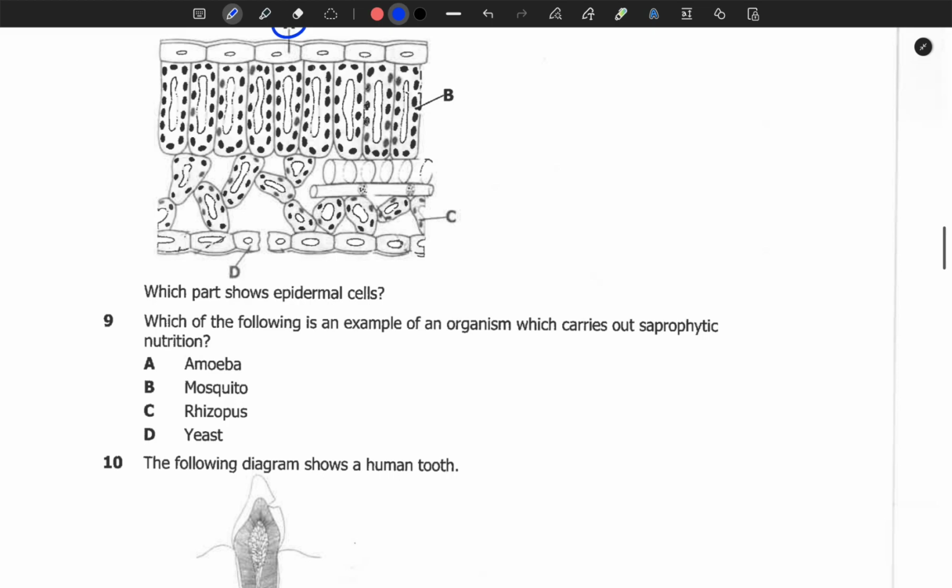Which of the following is an example of an organism which carries out saprophytic nutrition? So saprophytic nutrition is a type of nutrition where a living organism depends on something that is dead or something that is decaying. So it's where an organism which has life is depending on something that has no life. So the best answer for this one is a rhizopus.